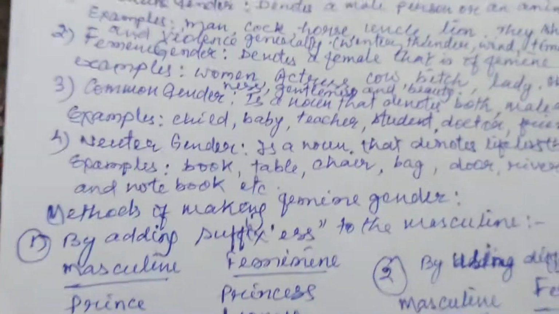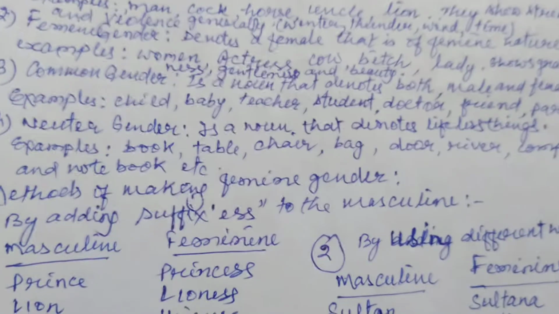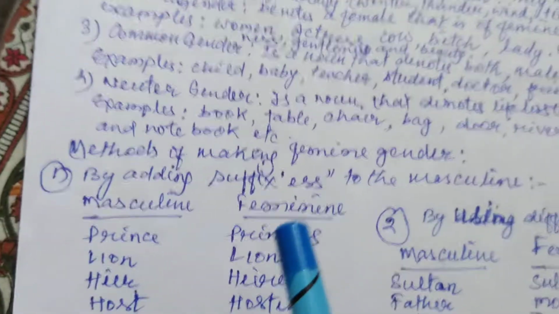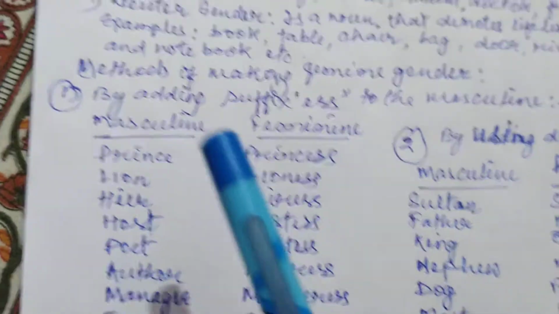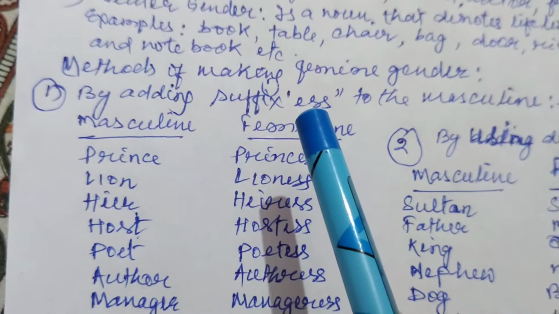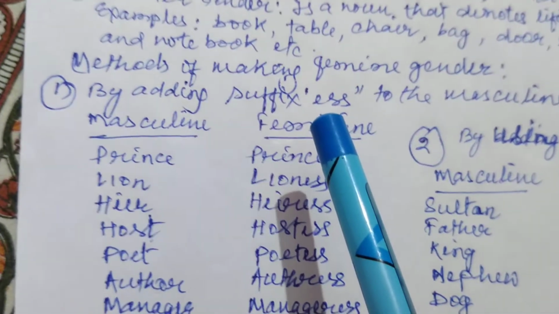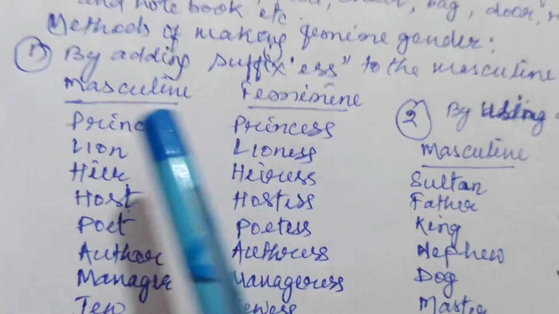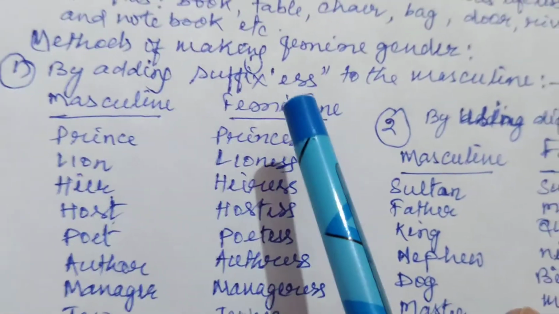Now we have certain methods of making feminine genders from a masculine gender. We have divided them in total into 5 parts here. The first part we will see is by adding the suffix es. Suffix means the portion added at the last. Headings are masculine and feminine.